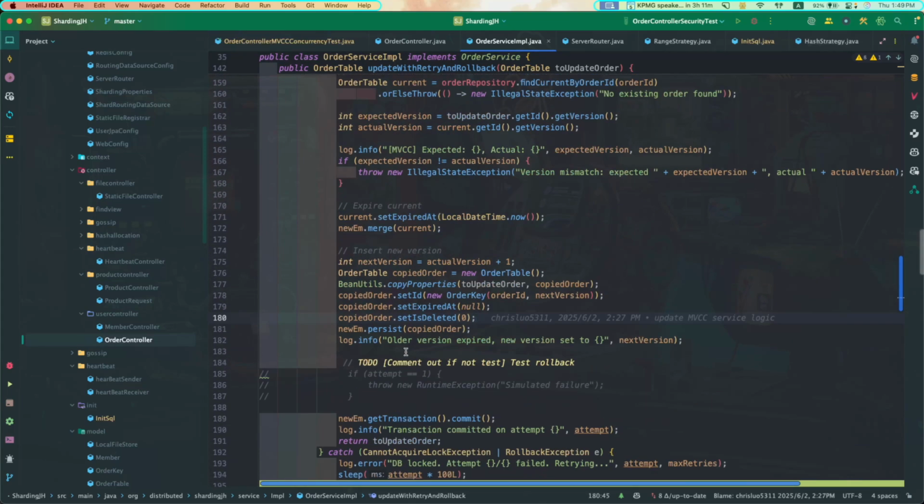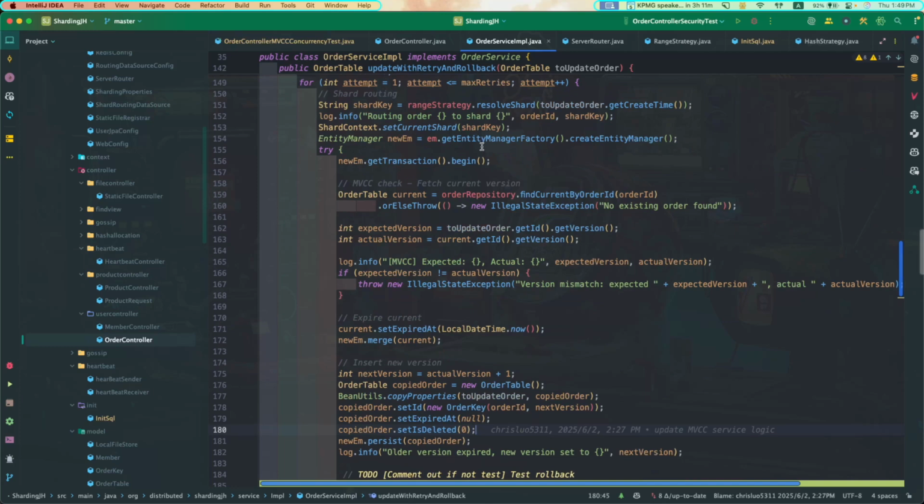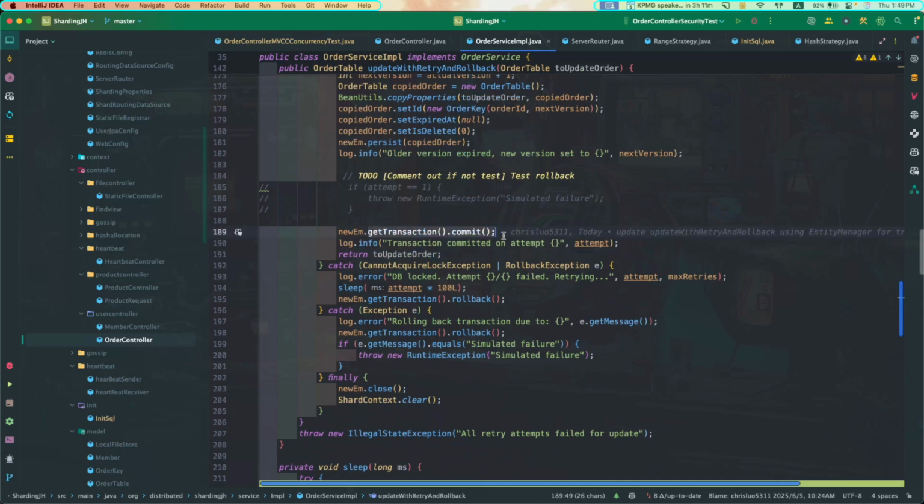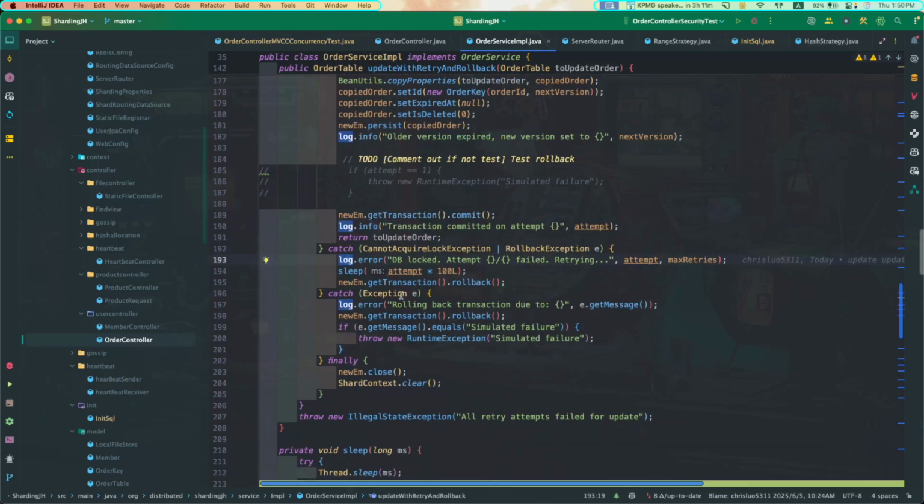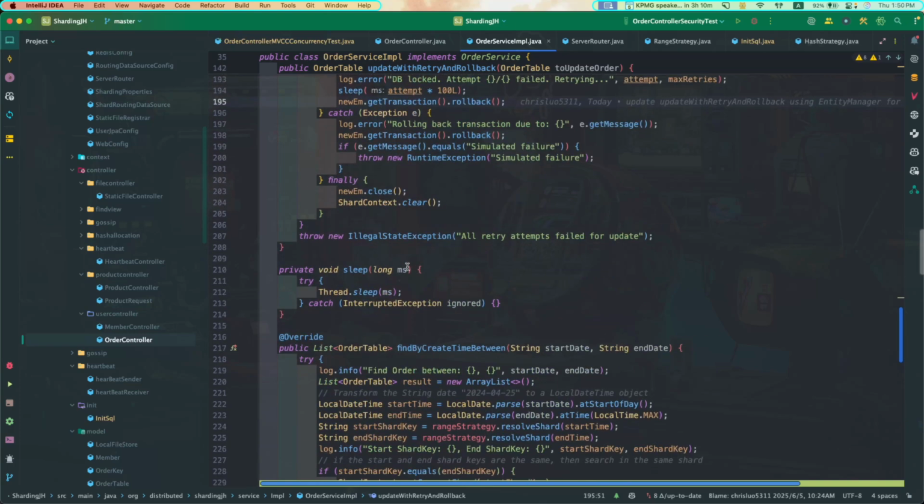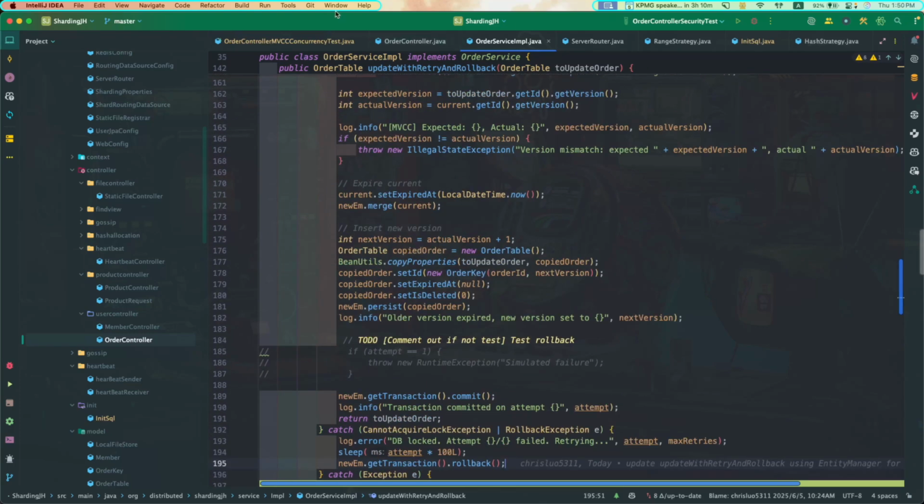We use Entity Manager to do this because we want rollback. If any exception happens, we want to roll back. So we create a new Entity Manager, begin a transaction, merge the current order, persist the new order, and commit at the end. If any exception happens, we roll back. The exception that happens the first time is that the DB is locked, and then we sleep. Basically, we delay the other thread a little bit, then roll back, go to the loop and do it again. So this is basically the MVCC procedure.